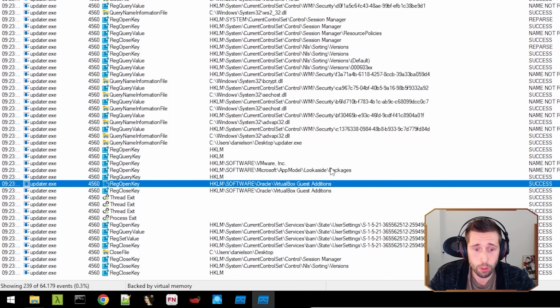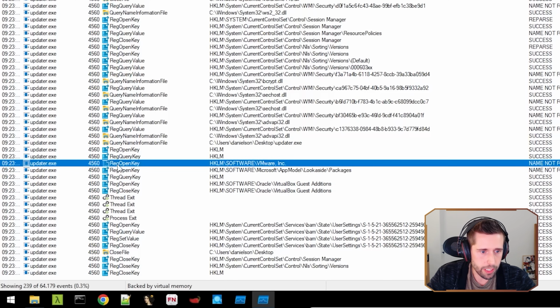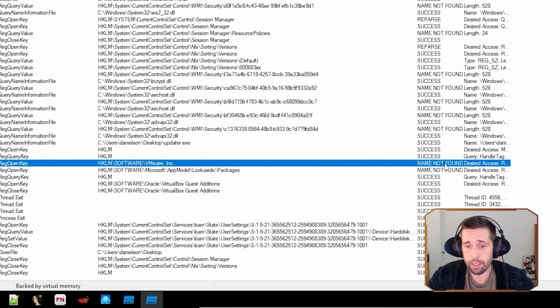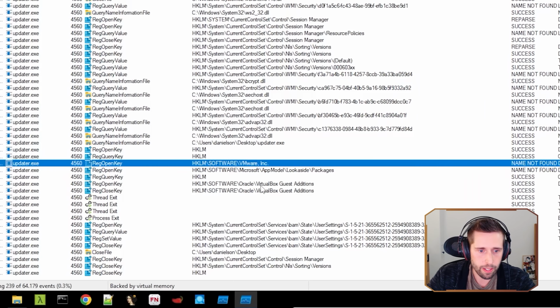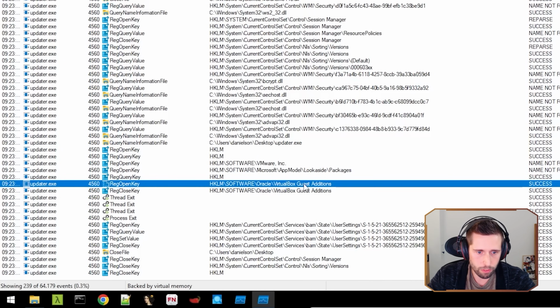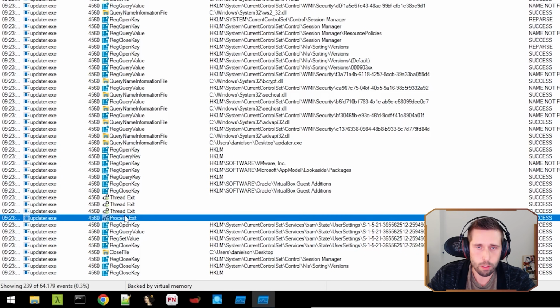And I happen to be using VirtualBox. And here you can see a reg key was opened, VMware Inc., and you see here a result, name not found. That means that it didn't find this file. It's because I don't have it on my system. So we can ignore that. But here we see Oracle VirtualBox guest editions, and we see a success. And shortly after that, the process crashes. So that's kind of worth investigating. So let's click on this.